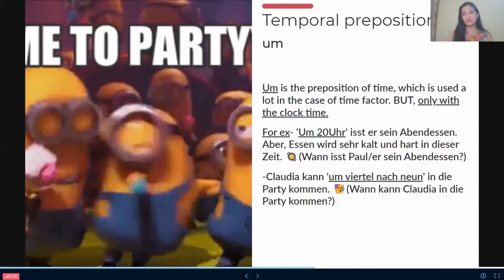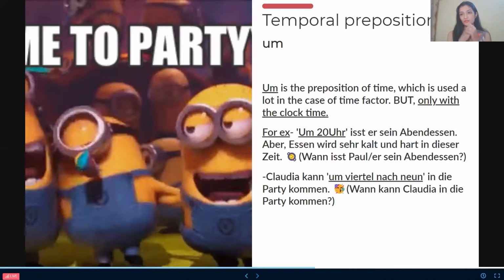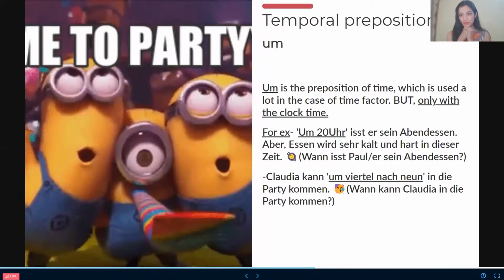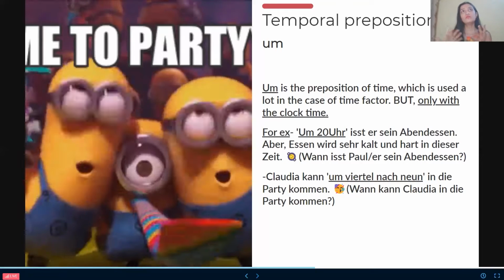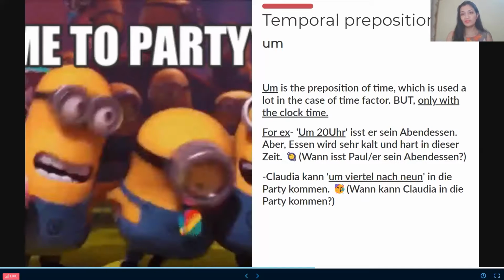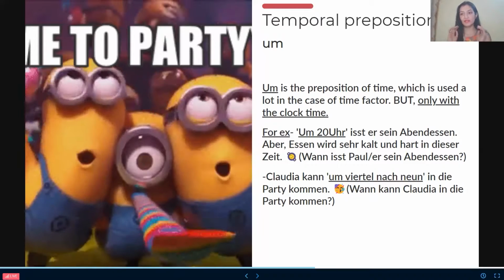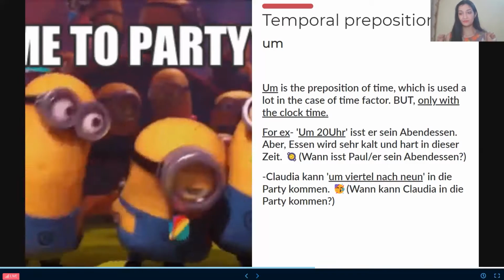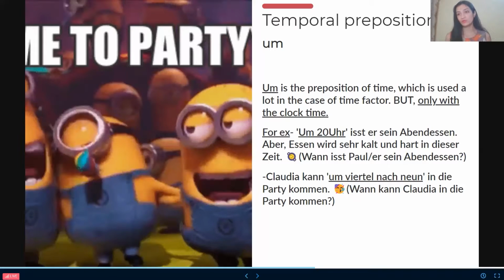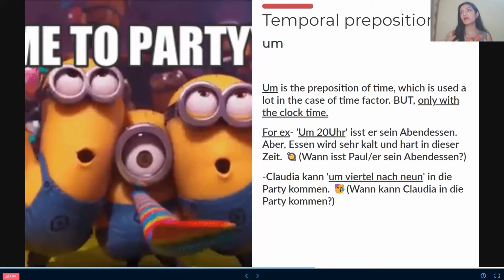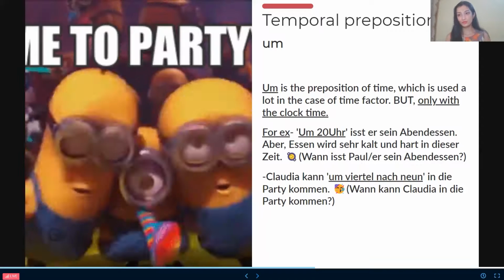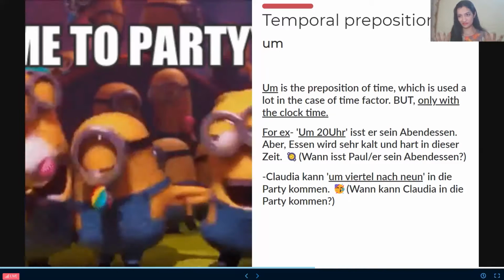Now, the third one, it's a temporal preposition. So people, we mainly, purely, deeply, wholeheartedly use it only for clock time, which is like at 8 o'clock, at 9 o'clock, at 2 o'clock, at 2:15, or anything, okay?